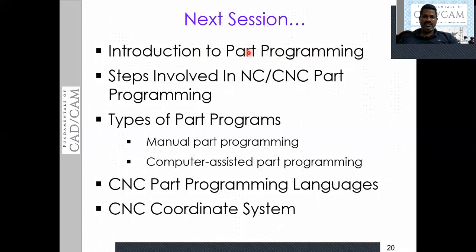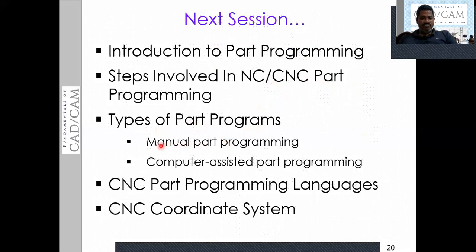First, we will discuss the introduction, then the steps involved in NC and CNC part programs, in which we will see the G codes and M codes. This part program will be in the form of G code and M code programming. NC coding is also nothing but G code and M code programming. M stands for miscellaneous functions and G stands for preparatory functions.